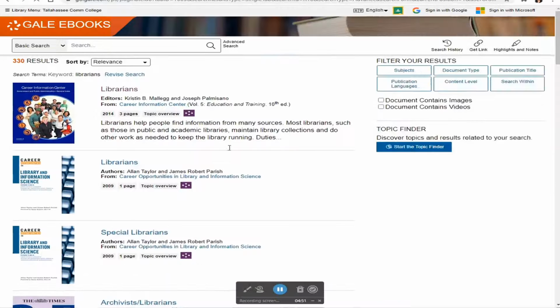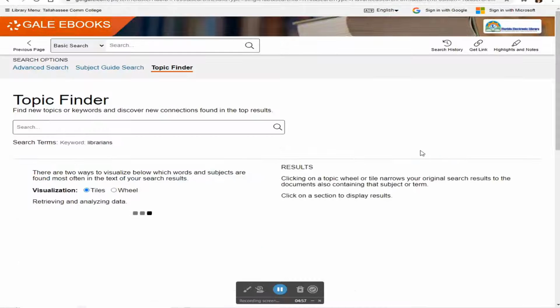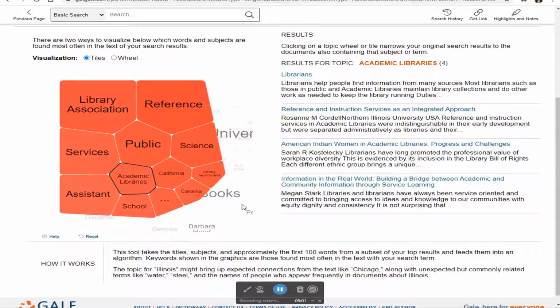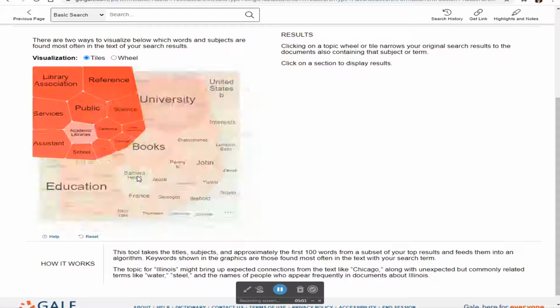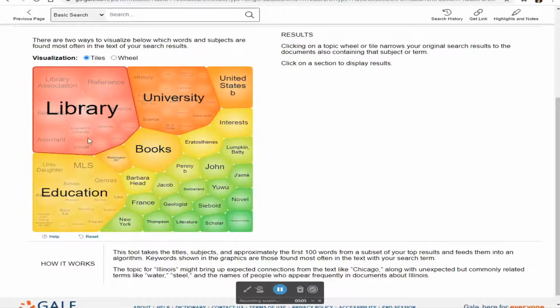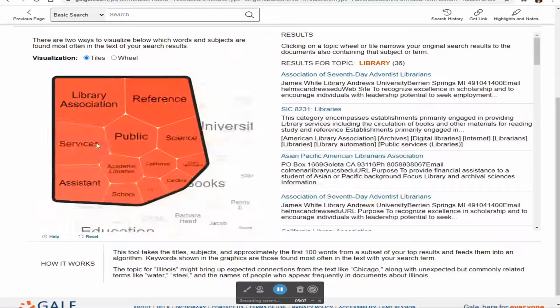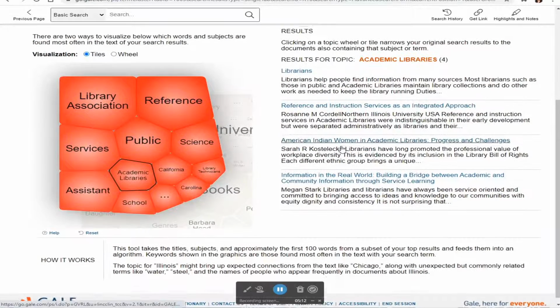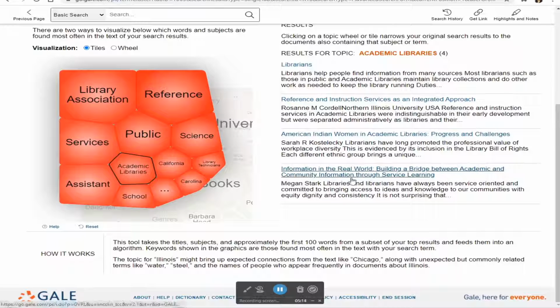If you're looking for a specific issue, you can try a couple strategies. One, you can use Start the Topic Finder and see if any of these categories might highlight a specific area or issue that you can focus on. So here's library more generally. I'm interested in academic libraries, and I see again that these are very informational.